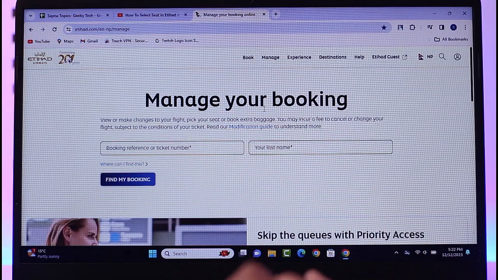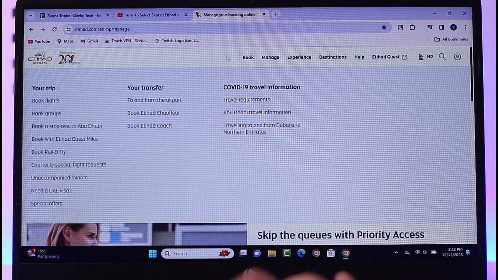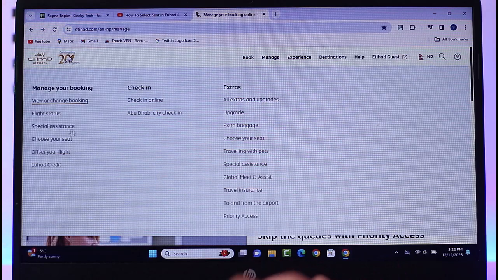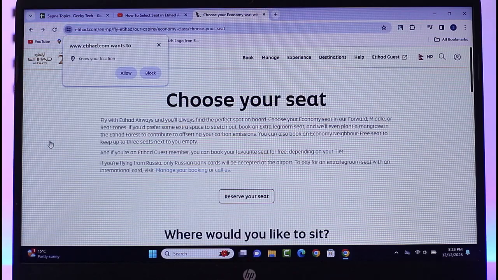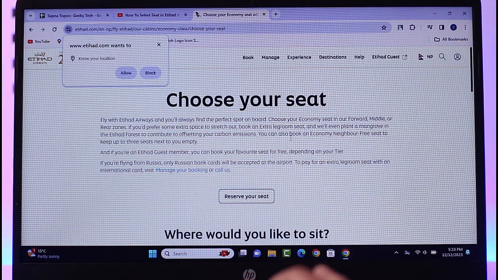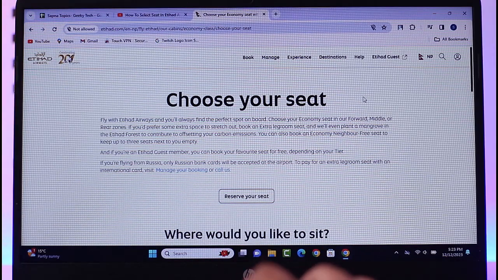If you would like to add a seat or choose a seat, for that you simply have to go to this manage section on top, and once you're here, you will be able to find this option of choose your seat below the special assistance. Go ahead, tap on it, and then here in this section you're going to find this kind of information, right? Simply go ahead and tap on choose your seat.